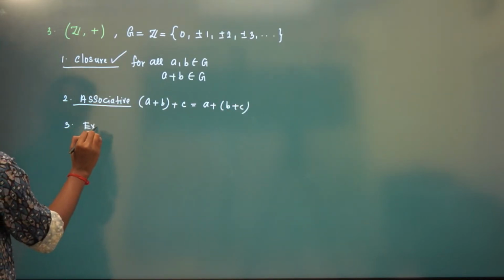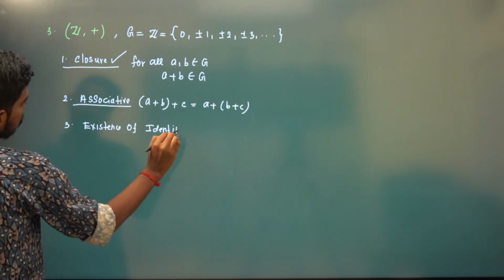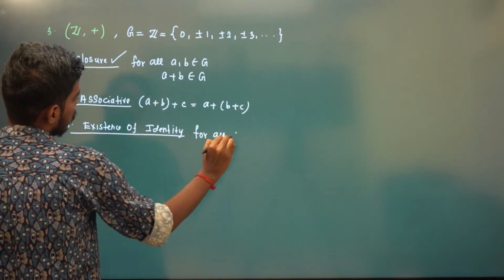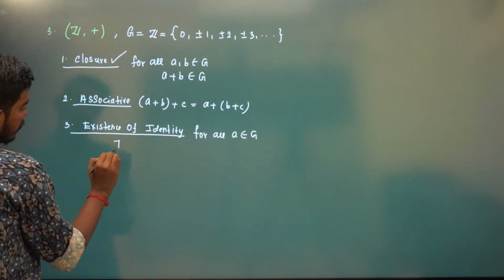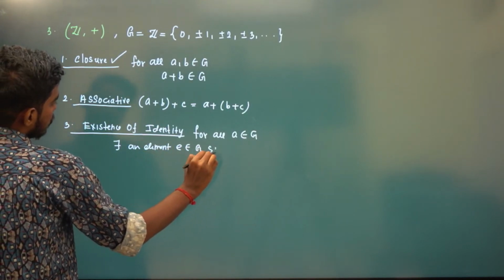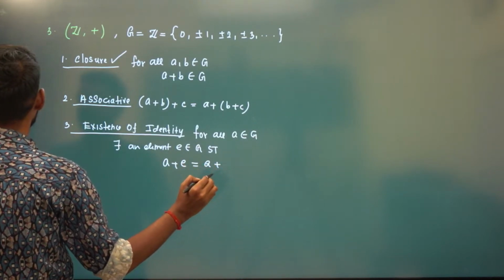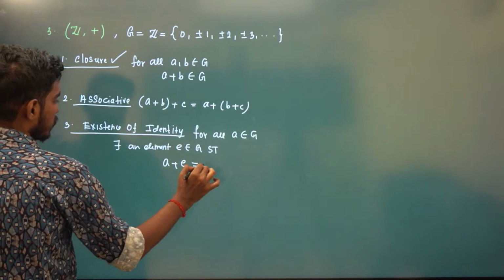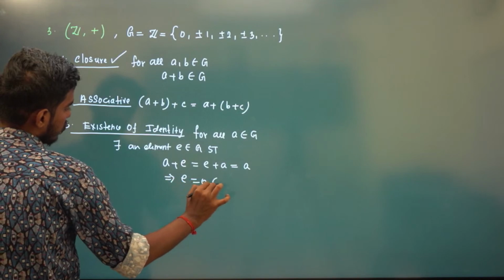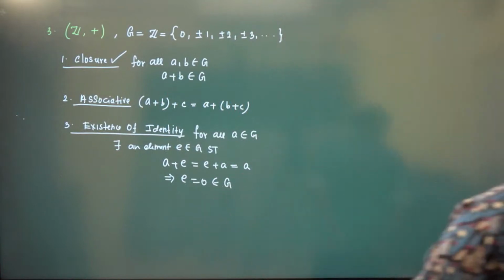And what about existence of identity? For all A belonging to G, there exists an element E in G such that A plus E is equal to E plus A, which has to be A. So this implies E has to be 0, and 0 is in the set G. See, for natural numbers with respect to addition, 0 is not there.